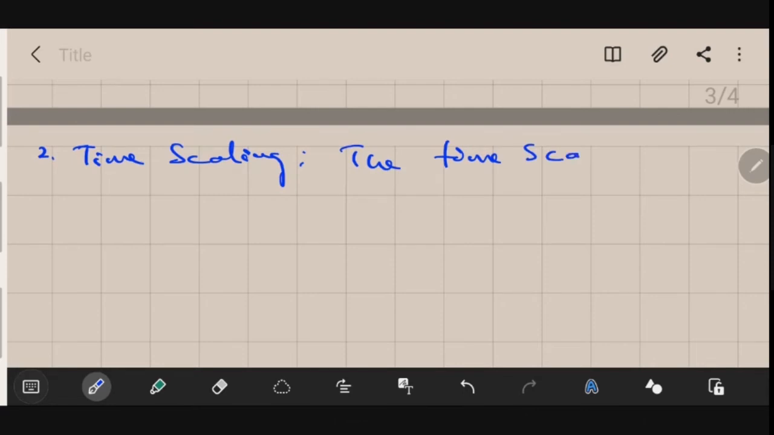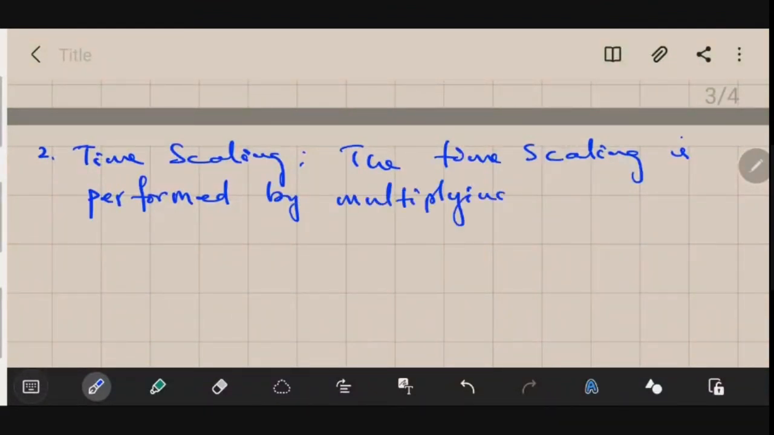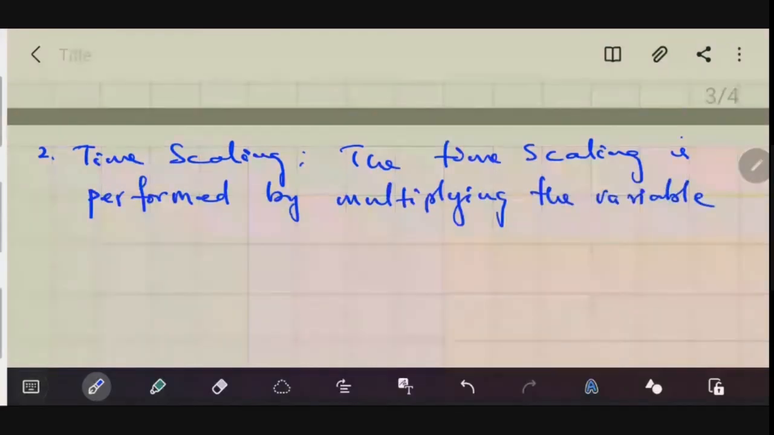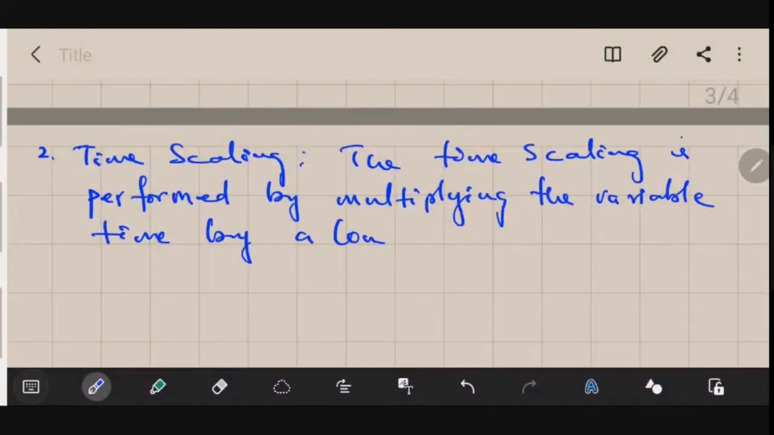The time scaling is performed by multiplying the variable time by a constant. So previously we were multiplying a scalar with the amplitude, and here we will be similarly multiplying a scalar with the time basically.